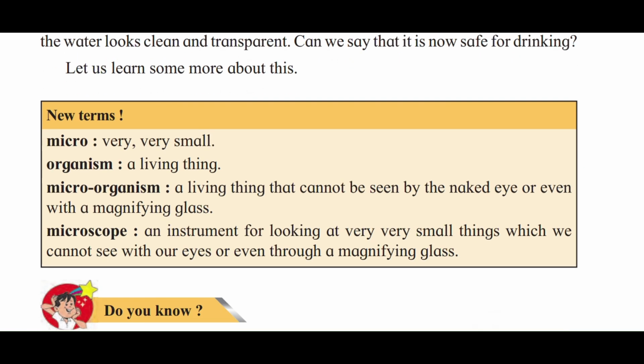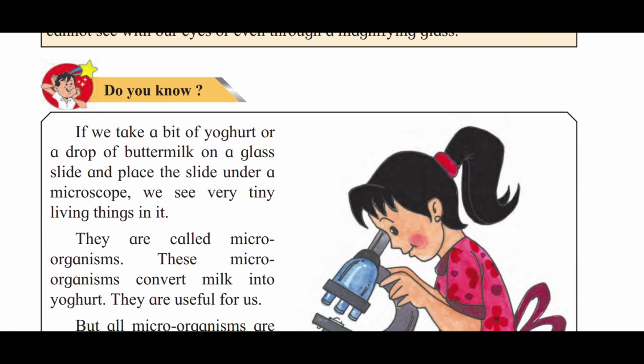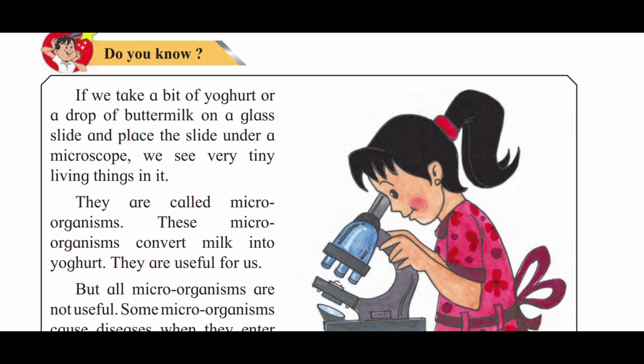New term. Micro means very small. Organism means a living thing. Microorganisms means what? A living thing that cannot be seen by the naked eye or even with a magnifying glass. Microscope, an instrument for looking at very small things which we cannot see with our eyes or even through a magnifying glass. Do you know, if we take a bit of yogurt or a drop of buttermilk on a glass slide and place the slide under the microscope, we see very tiny living things in it.